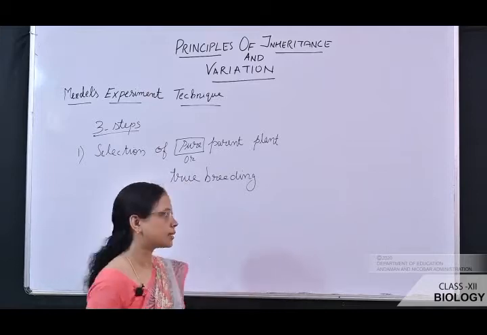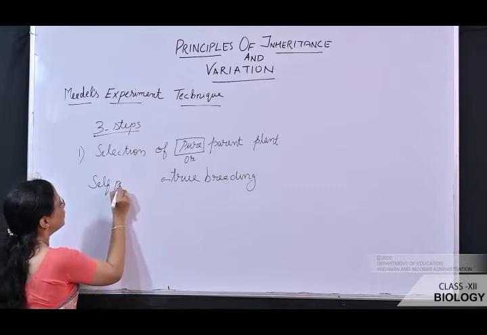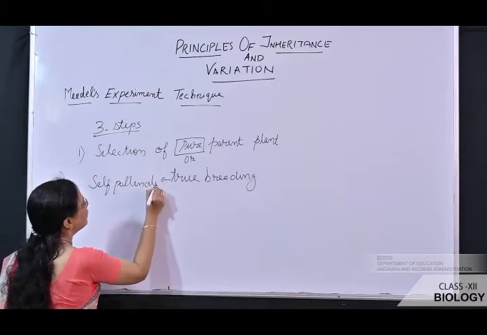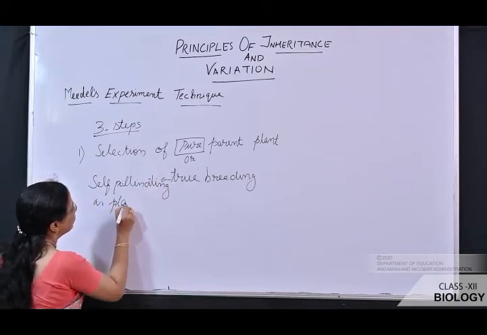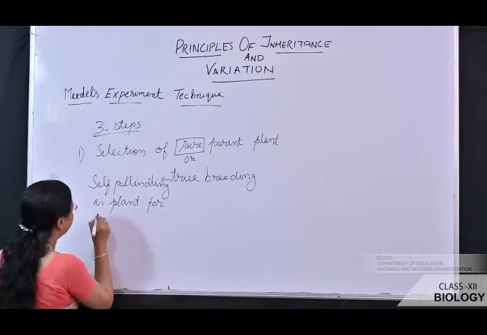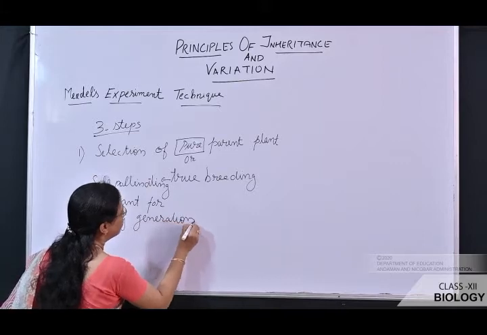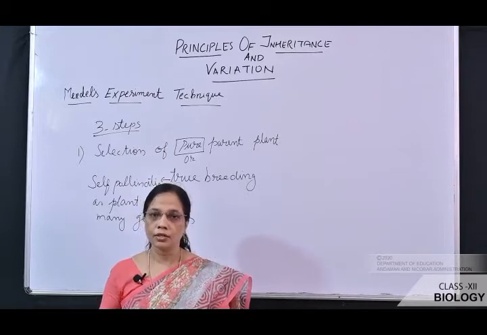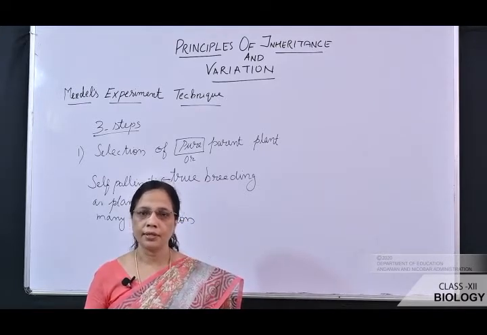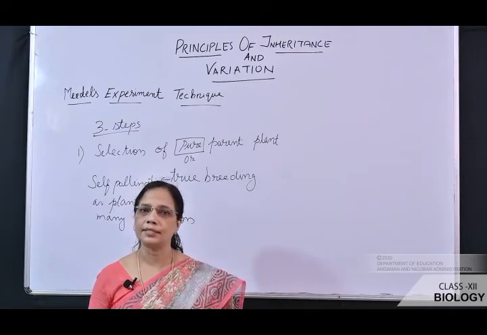How are true breeding varieties obtained? These are obtained by self-pollinating a plant for many generations. Suppose a plant is self-pollinating for many generations. In every generation, if it shows the same character like that of the parent plant, it is considered as parental or true breeding variety.